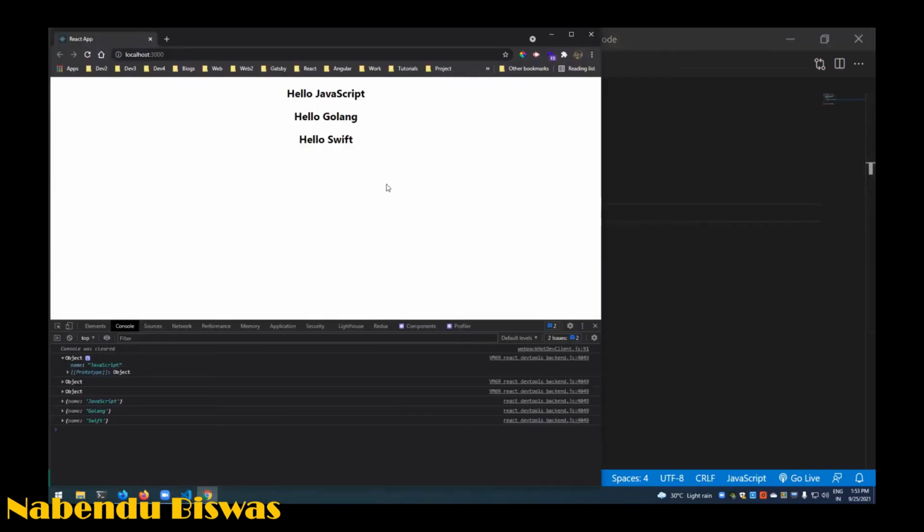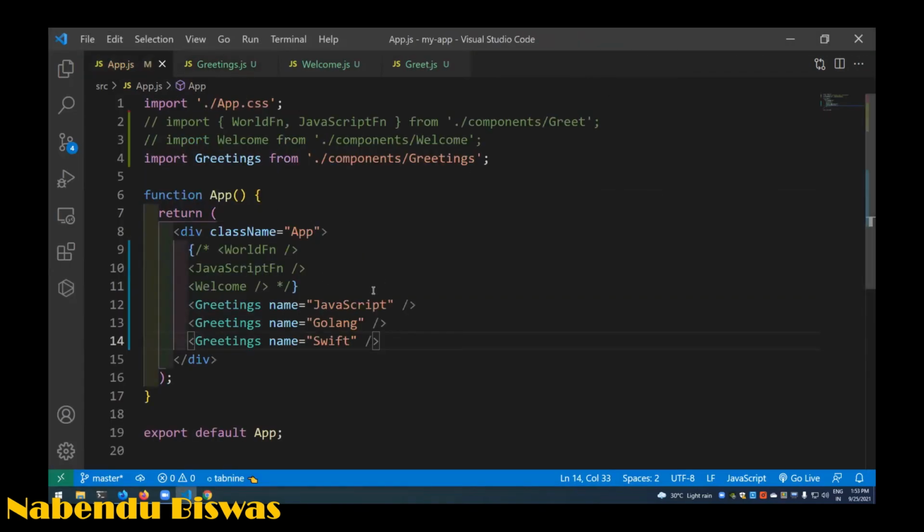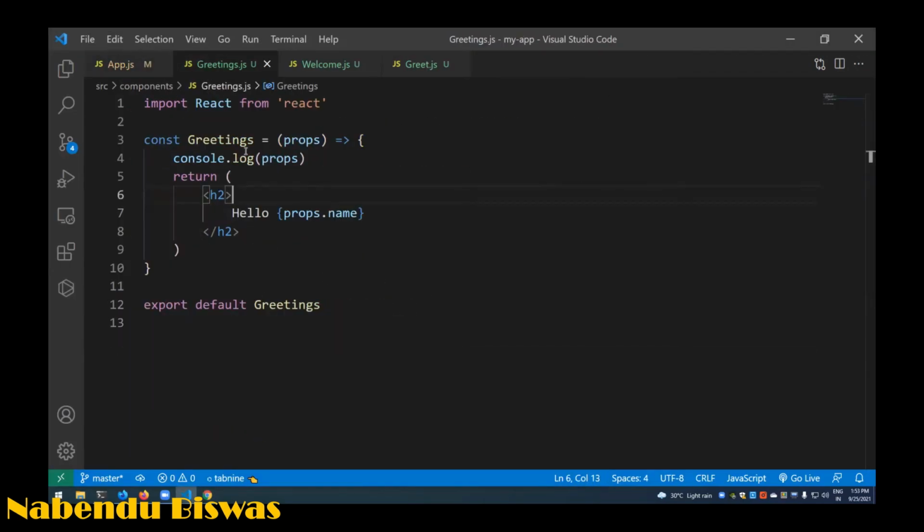If I go and see, JavaScript, Golang, and Shift are coming because we're passing those names. Curly brackets are needed because whenever we want to show a variable, we have to use curly brackets. So this is one way to pass the props.